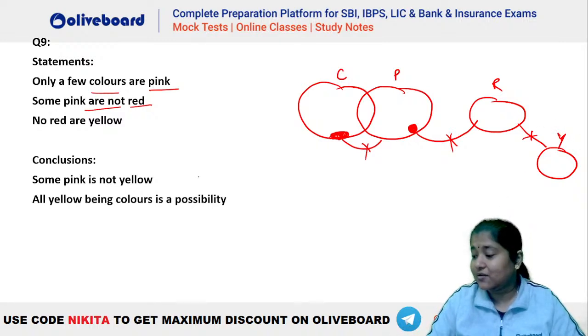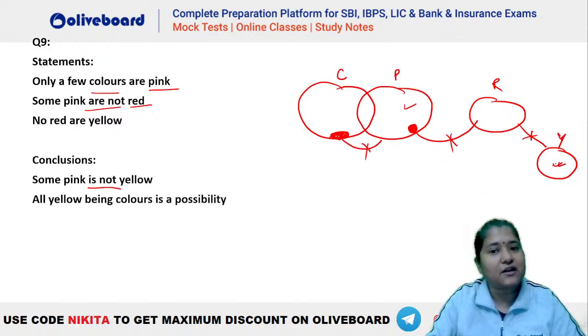अब फर्स्ट वाला देखो, only two follows. चलो we'll try. Some pink is not yellow. You can see that this pink is independent of yellow, isn't it?